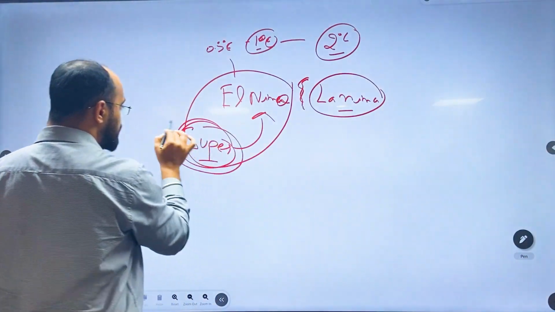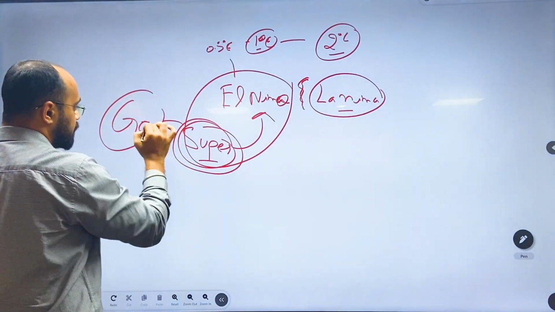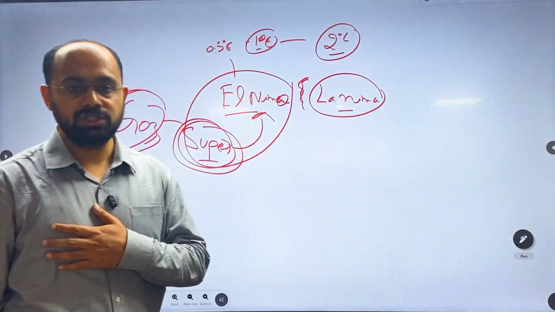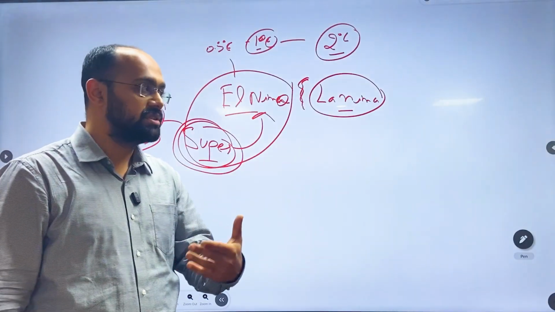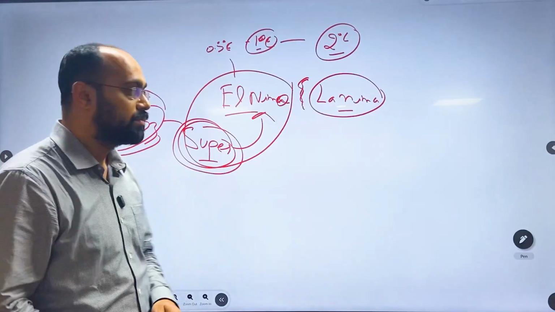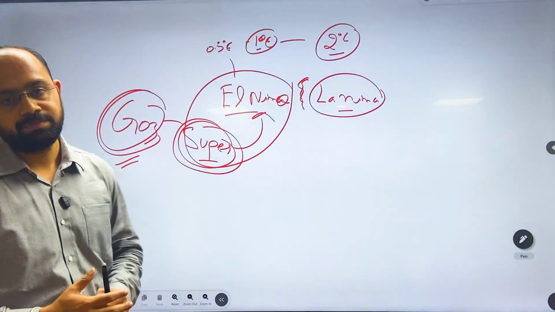Apart from Super, it is also called Godzilla El Nino. I hope you have understood this topic, and since we are experiencing it physically, I hope you can experience this. Thank you so much.